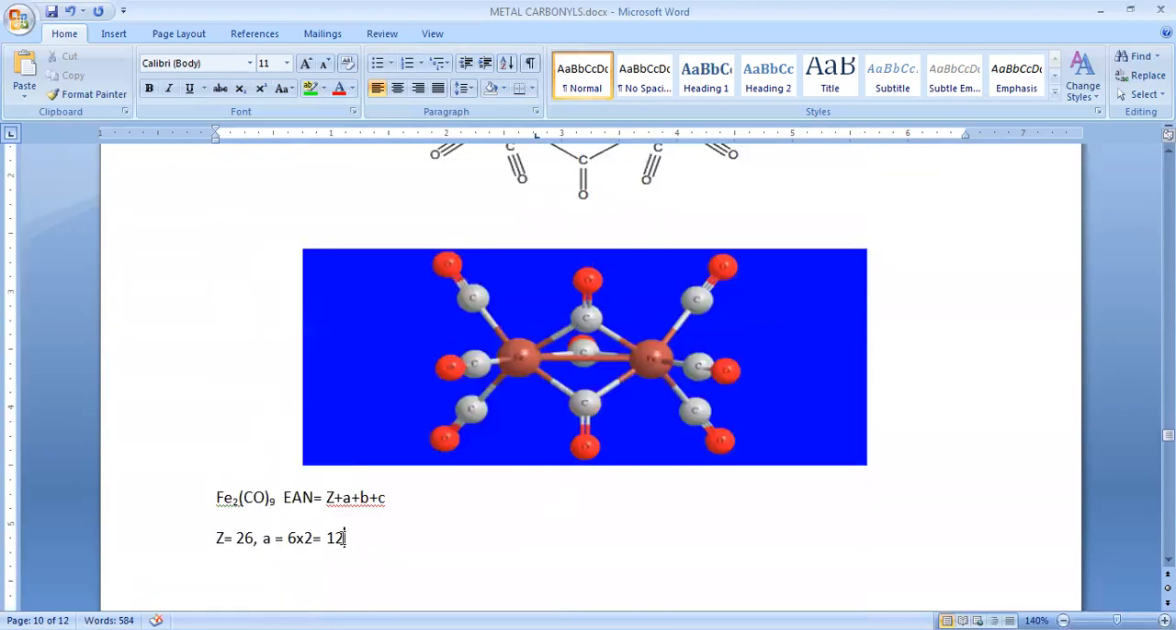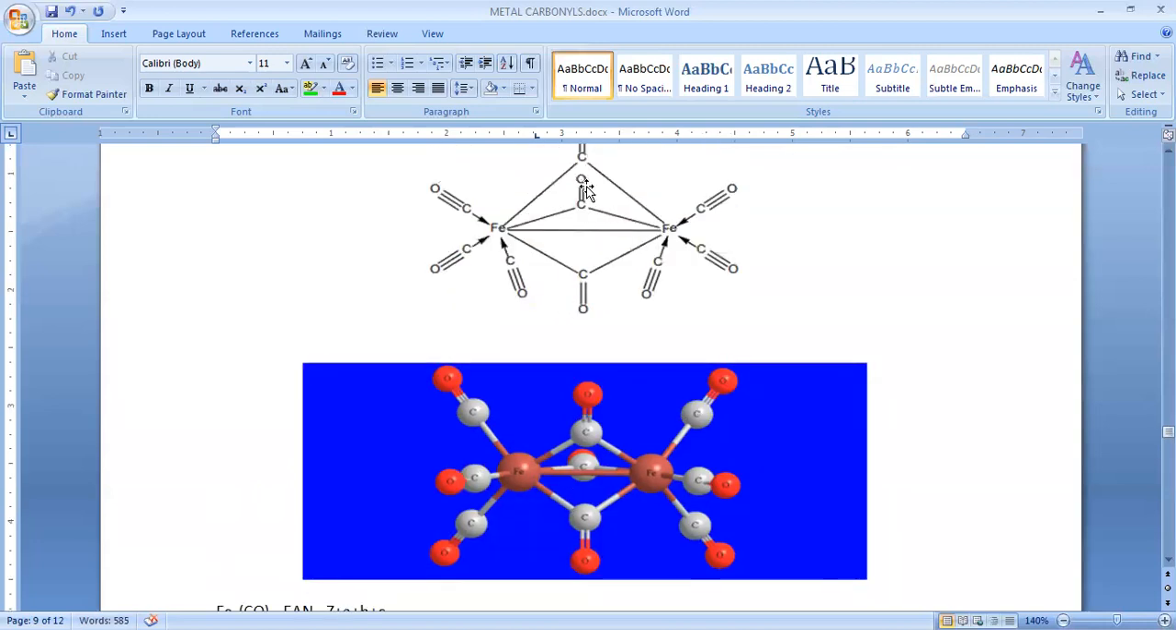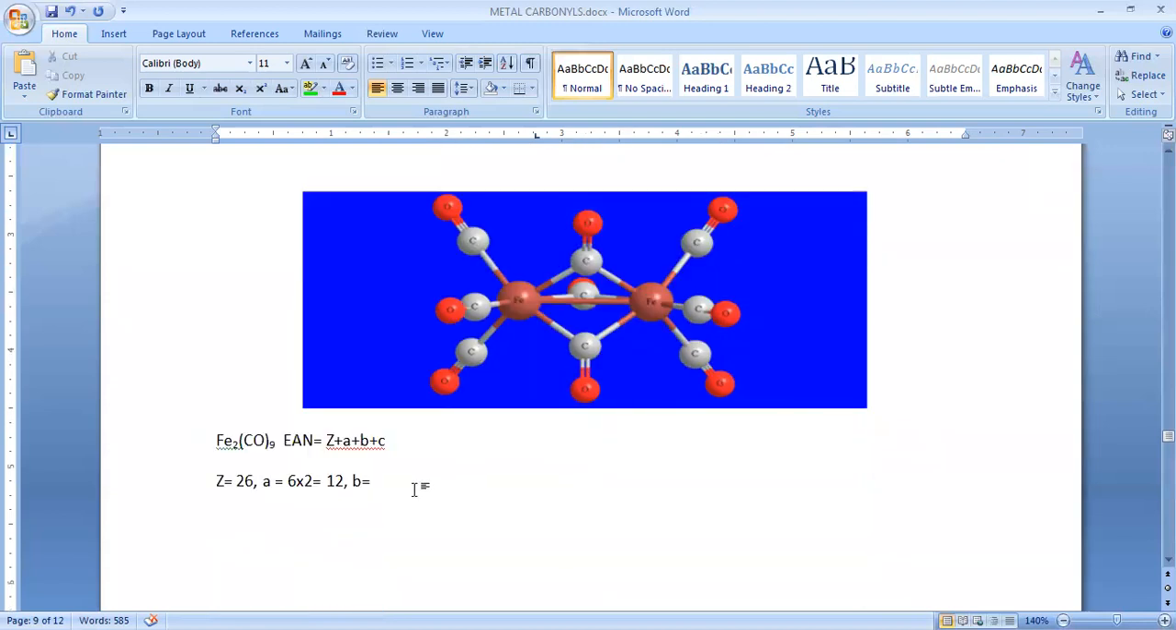What is b? b is the number of electrons donated by bridging groups. How many bridged carbonyl groups do we have? 1, 2, 3. Each group can donate 2 electrons, so 2 times 3 equals 6. And what about c? c is the number of metal bonds. How can we calculate the number of metal bonds?